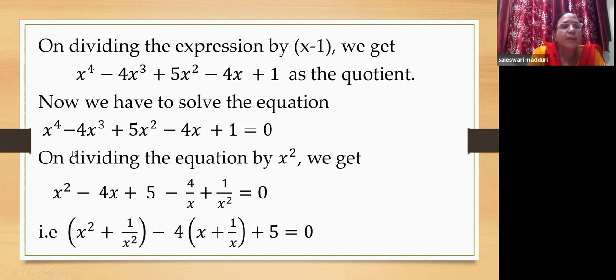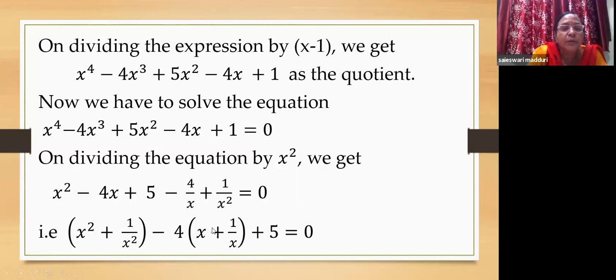So on dividing the equation by x square, we get x power 4 by x square is x square, minus 4x cube by x square is 4x, 5x square by x square is 5, minus 4 by x square is minus 4 by x, plus 1 by x square. Now here let us pair up the squares together and the linear polynomials together. Now x square plus 1 by x square is a pair. If you take minus 4 common from these two terms, you have minus 4 into x plus 1 by x as one more pair. And of course, we are left with the constant 5.